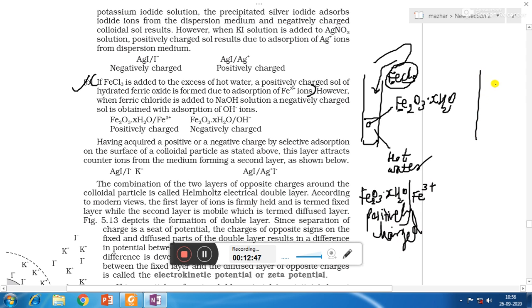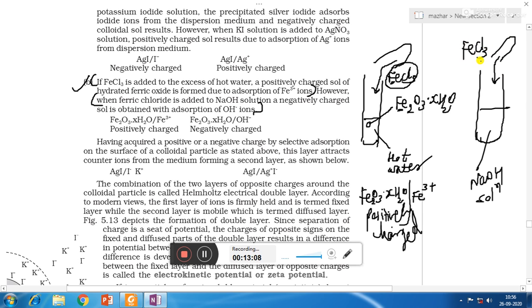And if we take NaOH solution instead of hot water, and in that you add ferric chloride, then again you will get a precipitate of Fe2O3.xH2O, but this time OH- of NaOH gets adsorbed on the surface of Fe2O3.xH2O, because we know that Fe2O3.xH2O can also be written as Fe(OH)3.